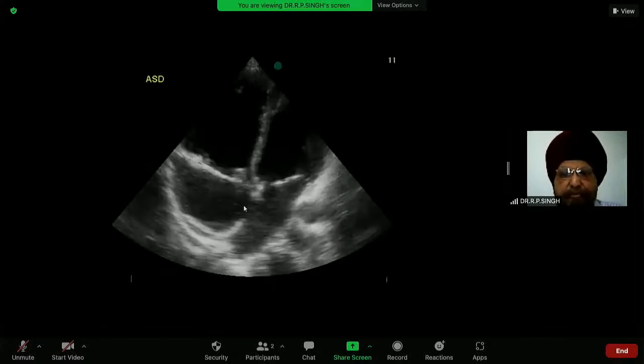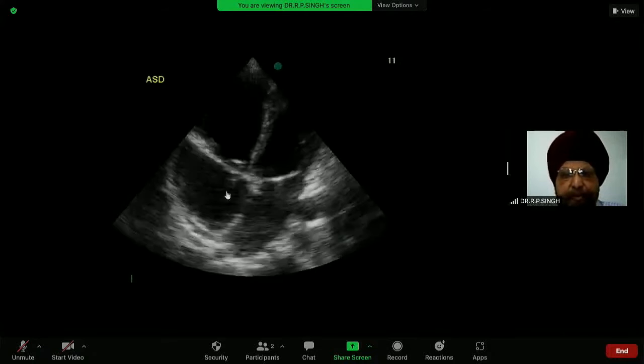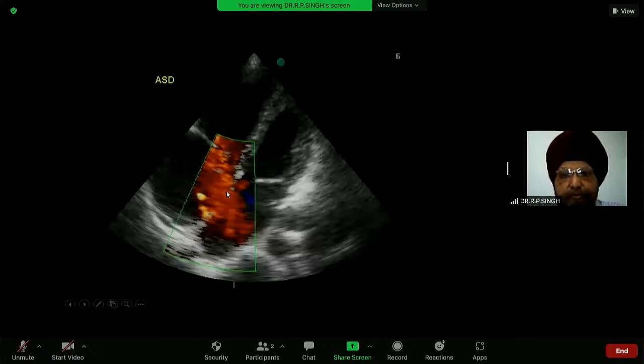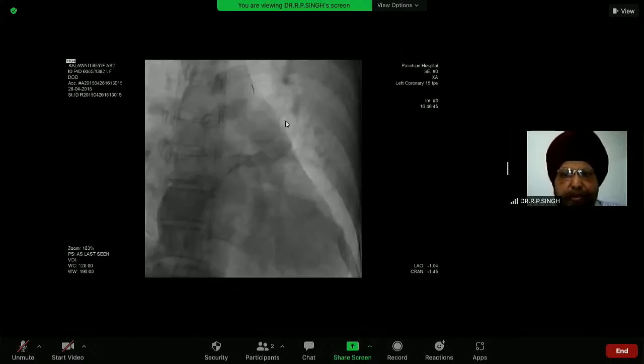This is an atrial septal defect. This is the left atrium, right atrium. And there is a flow from the left atrium to the right atrium. Before closing, I am injecting in the left upper pulmonary vein, and the blood is flowing from the left atrium to the right atrium.